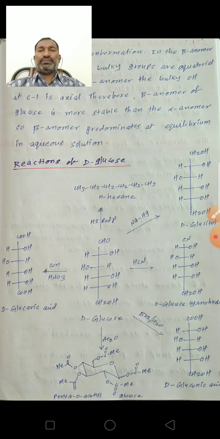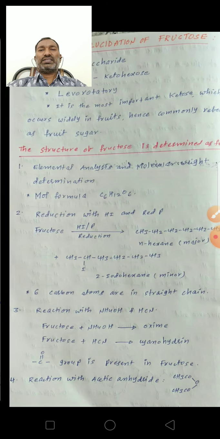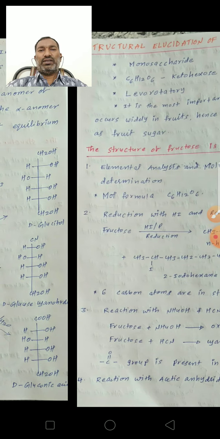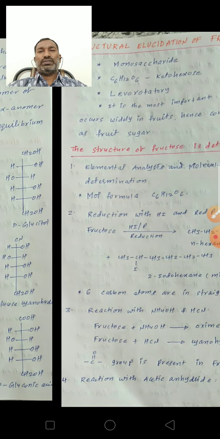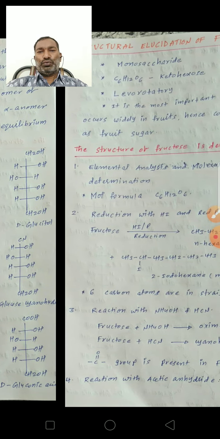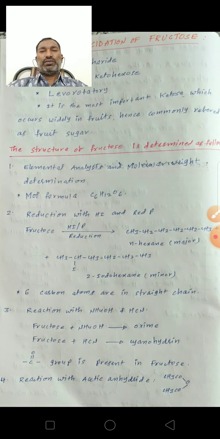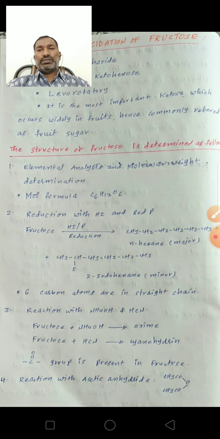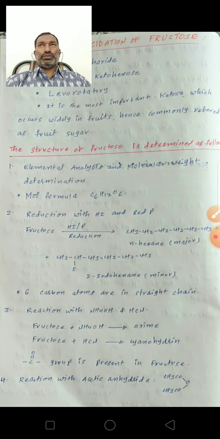Next, see the structural elucidation of fructose. Fructose is a monosaccharide. The molecular formula of fructose is C6H12O6. It contains the keto functional group, so fructose is a ketohexose. It contains the ketone functional group and 6 carbon atoms.